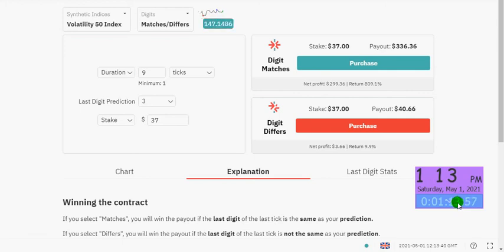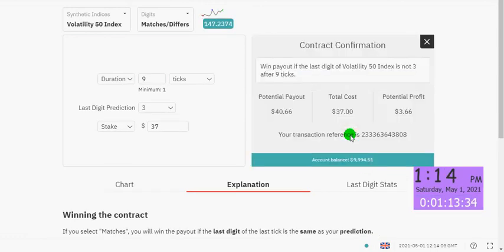Let's just wait a bit and we'll go for the last trade. Okay, let's go for our last trade. So our tick is 9, so let's wait.